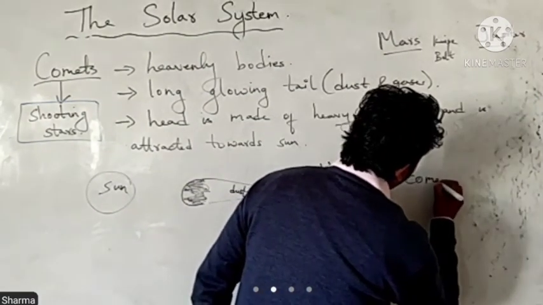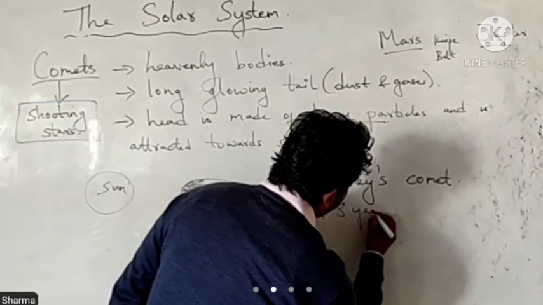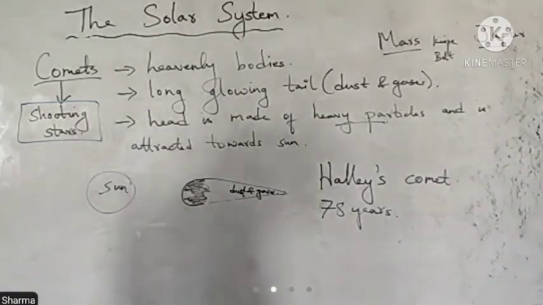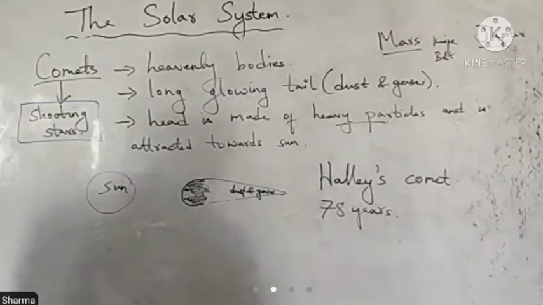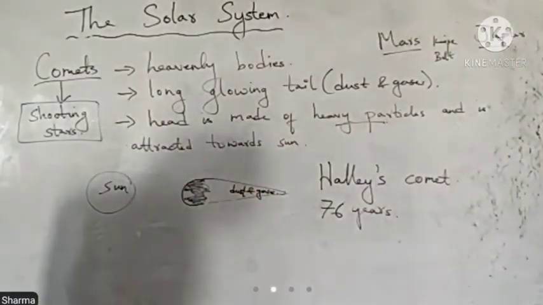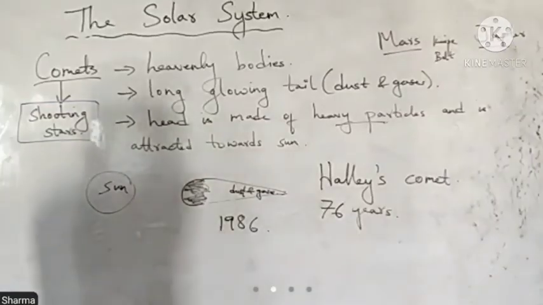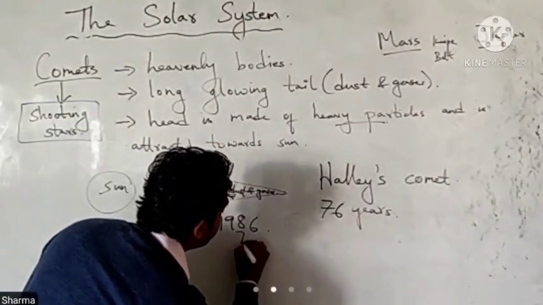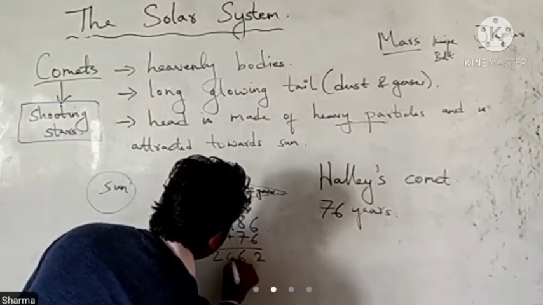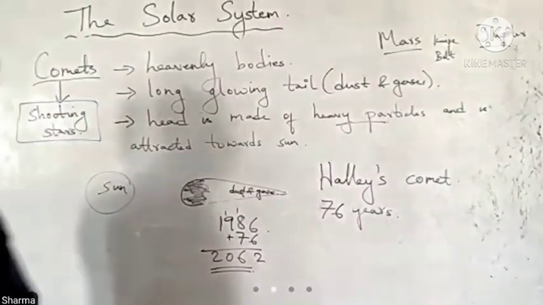Halley's comet, which is seen after every 76 years. Sorry, 76 years. So it was last seen in the year 1986. So in 1986 it was last seen, so it will be seen after 76 years. That means plus 76, how much? 2062. In the year 2062 again it will be seen from the earth.